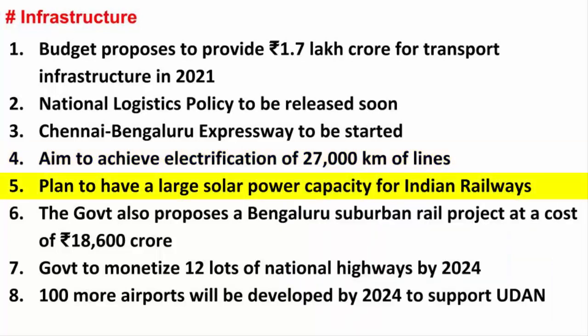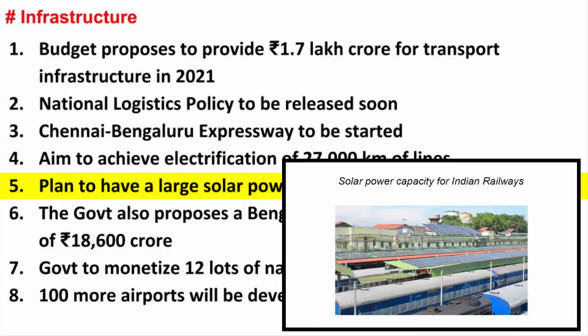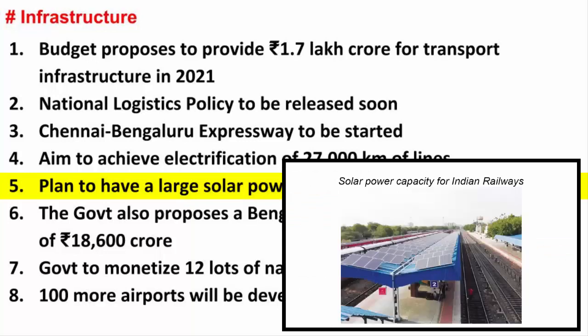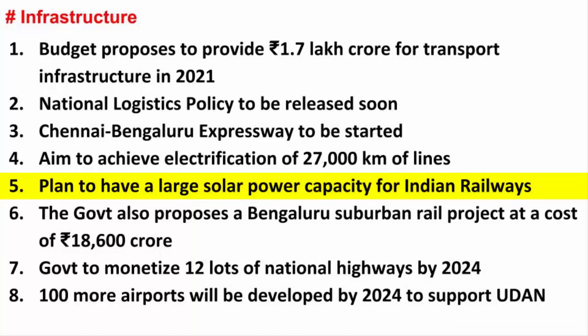The government also proposed the setting up of large solar power capacity alongside the railway tracks on Indian Railways land. The whole idea is to give the Indian Railways massive power boost and also cut down on its annual electricity bill. The Indian Railways also aims to become a net zero carbon emitter by 2030. The Government of India has also invited private operators to run trains on the Indian Railway network. As many as 150 private trains have been proposed to start running in the next 3 to 4 years' time.